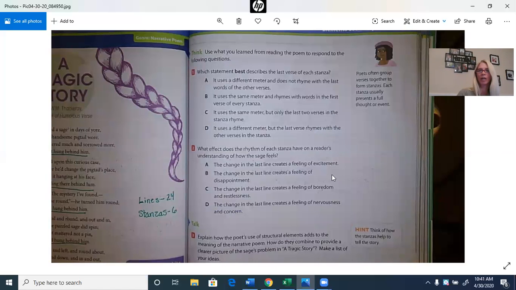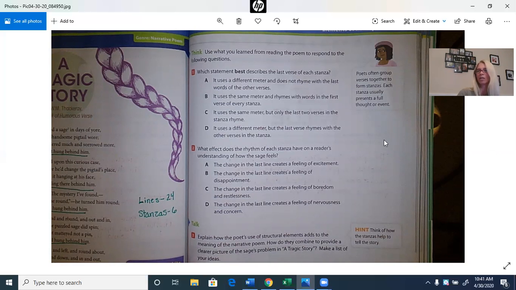On the next page, we're going to answer questions 1 and 2. So it says, which statement best describes the last verse in each stanza? And those are the verses we just underlined. So is it A, it uses a different meter and does not rhyme with the last words in the other verses? B, it uses the same meter and rhymes with words in the first verse of every stanza? C, it uses the same meter, but only the last 2 verses in the stanza rhyme? D, it uses a different meter, but the last verse rhymes with the other verses in the stanza?